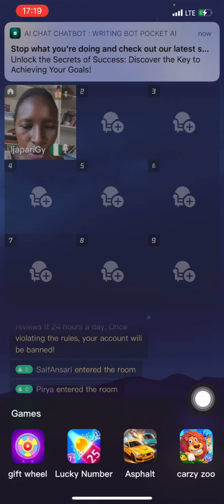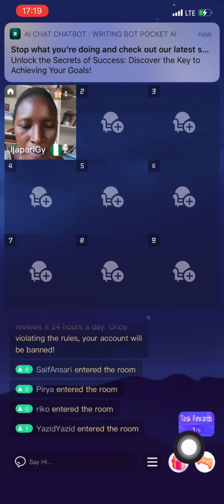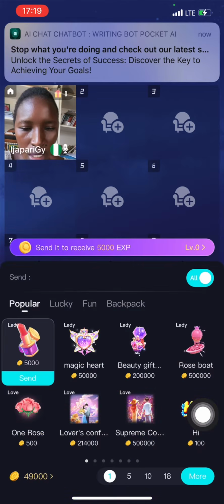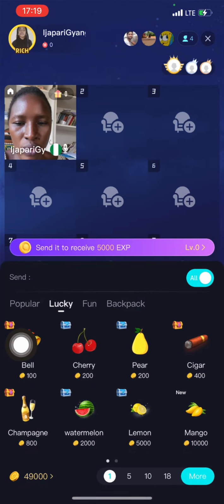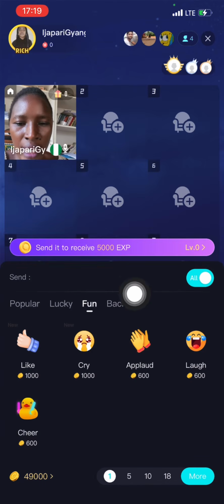So here is for your game, if you want to play a game. Here is for gifts, if you want to give. This is popular, this is lucky. If you want to gamble, this is fun. And then this is